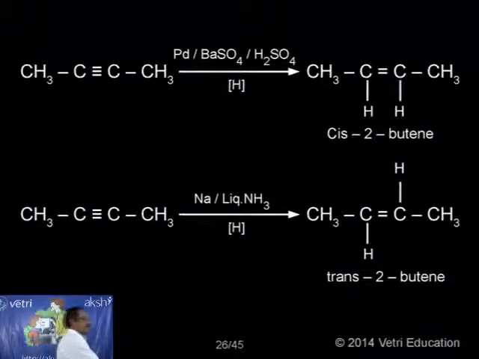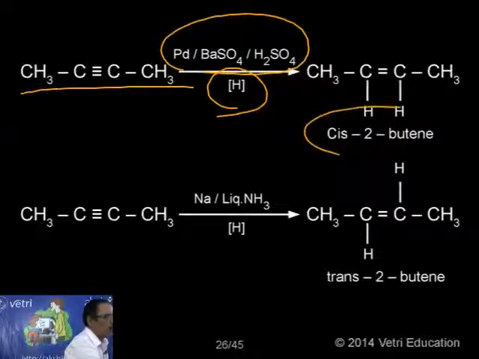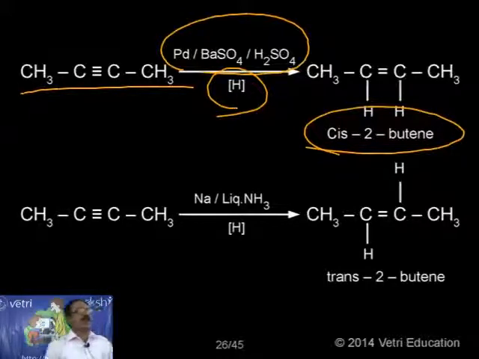So first case, this is 2-butyne, a specific example. On reduction, in the presence of palladium, barium sulfate and sulfuric acid, we are getting only one product, cis-2-butene. That means both hydrogens are added from the same side, cis addition. So cis-2-butene, this is stereospecific. This is the important information. So stereospecific, the catalyst is palladium, barium sulfate and sulfuric acid.